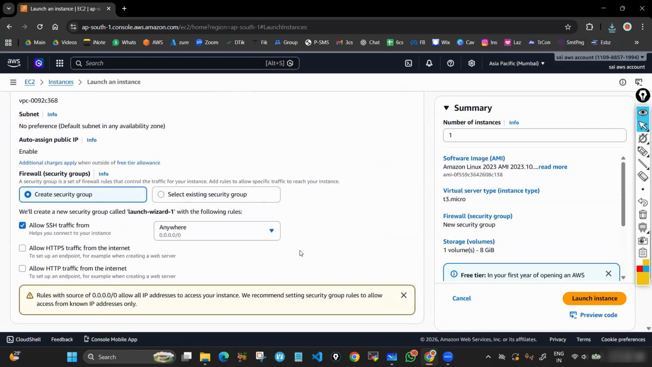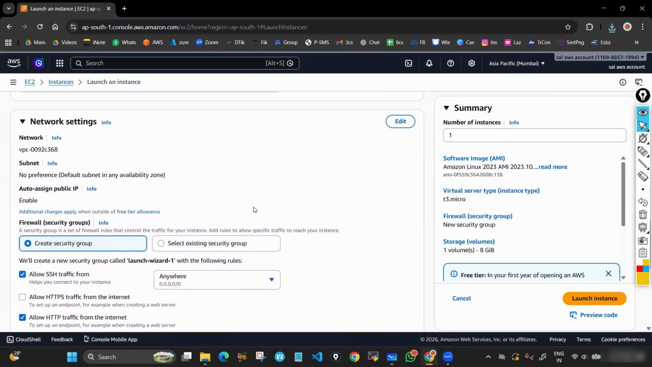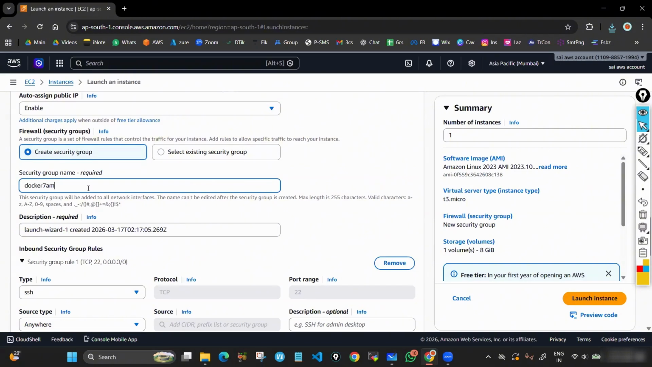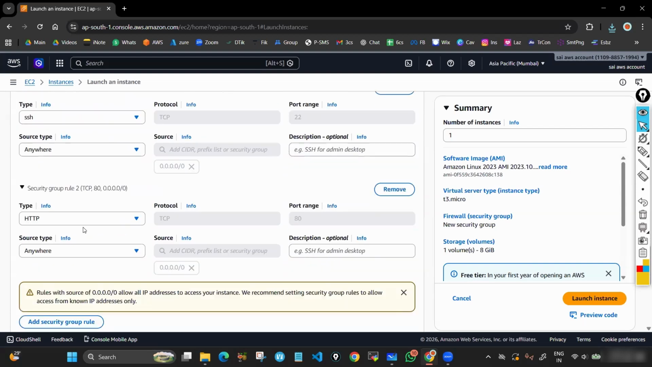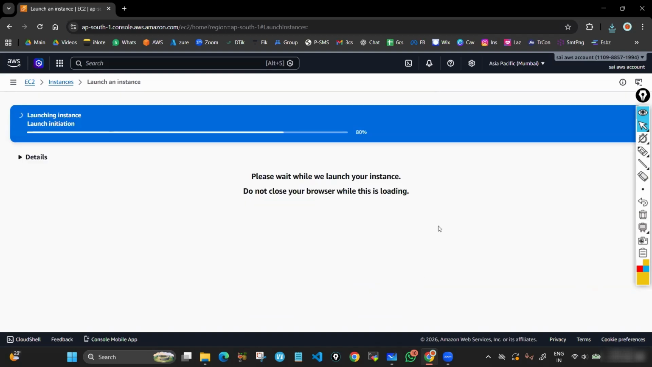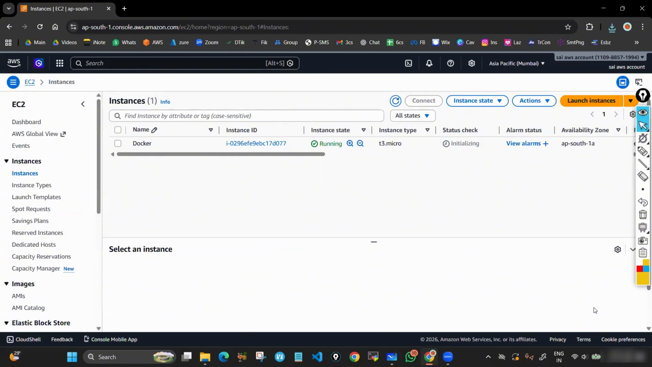Then security groups. As of now, we need SSH and HTTP. Select both of them and give any security group name; I'm giving Docker 7 a.m. Then storage, 8 GB is fine. That's it, all good. Now launch instance and view instances. Now go inside this instance and click connect.